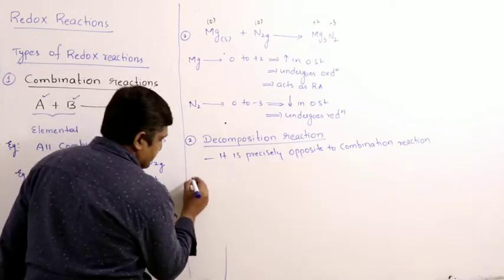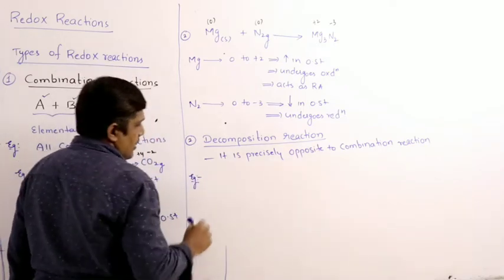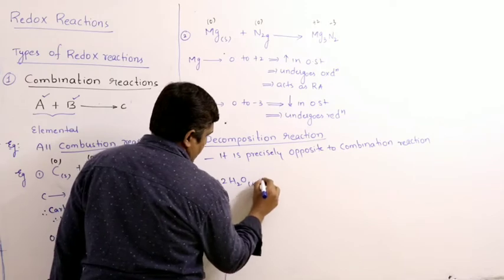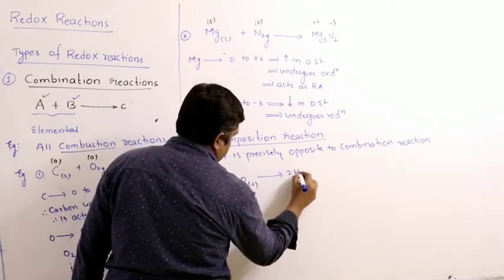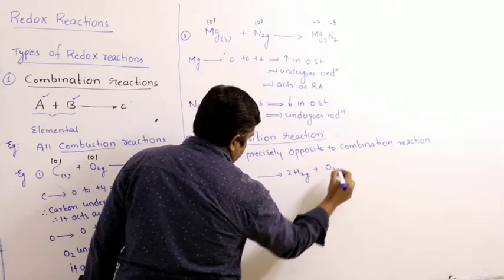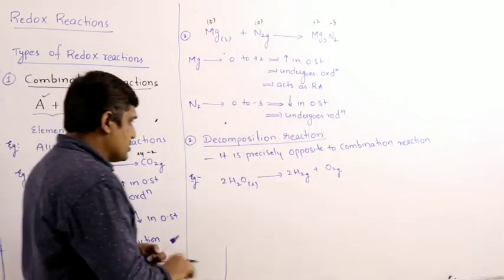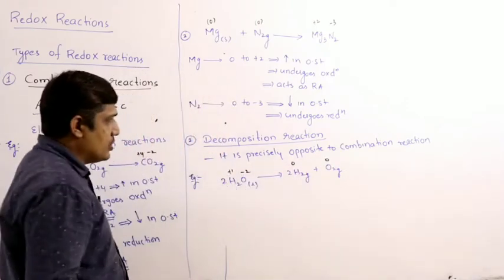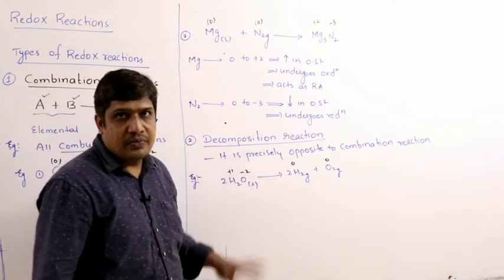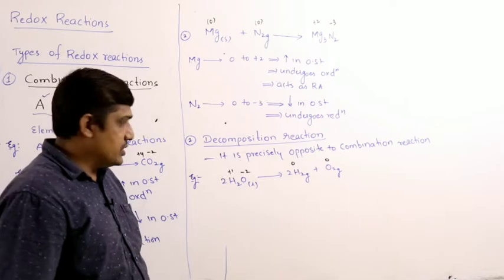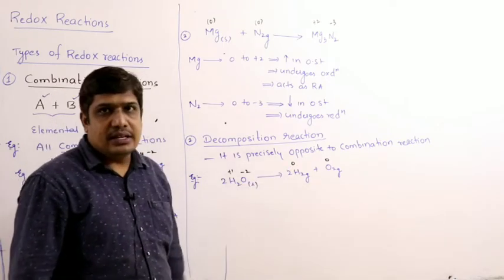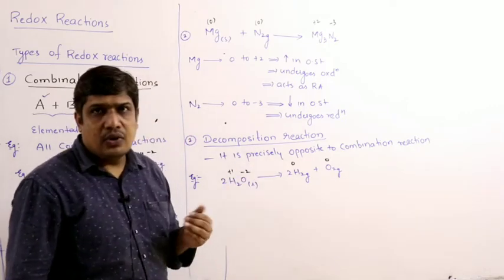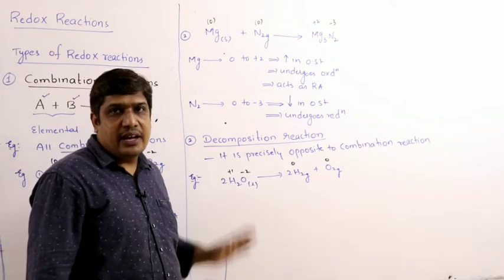Let us see some examples. Let us take water. Assigning the oxidation states, hydrogen +1, oxygen -2, and elemental state 0, 0. Hydrogen changes from +1 to 0, so it is decreasing. Oxygen goes from -2 to 0, it is increasing. So hydrogen undergoes reduction, oxygen undergoes oxidation. Therefore oxidation and reduction take place simultaneously, we call it a redox reaction.